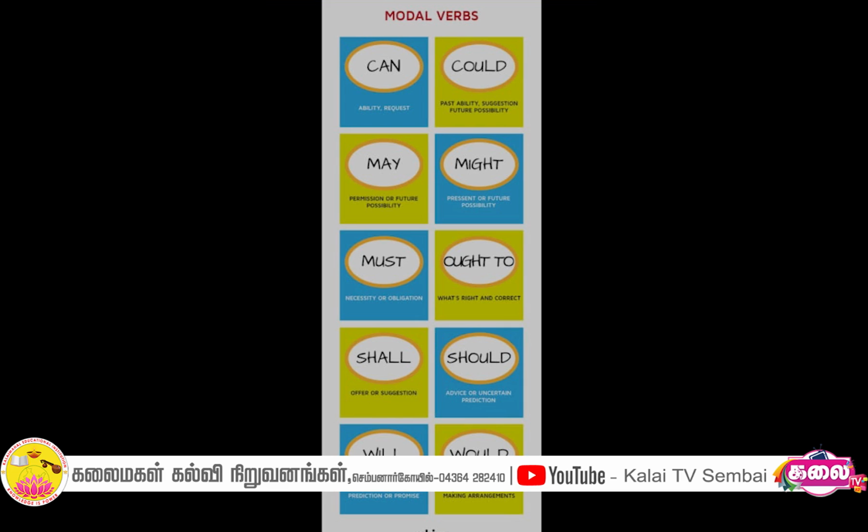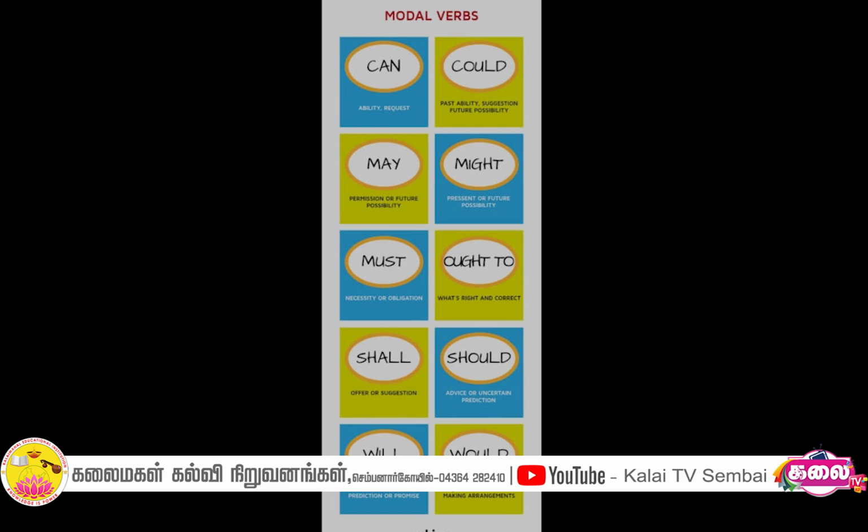And the third one is ability in the past. Already I told you, no? Could is a past form of can. Ability in the past. For example, she could read when she was 4. It is a past form.